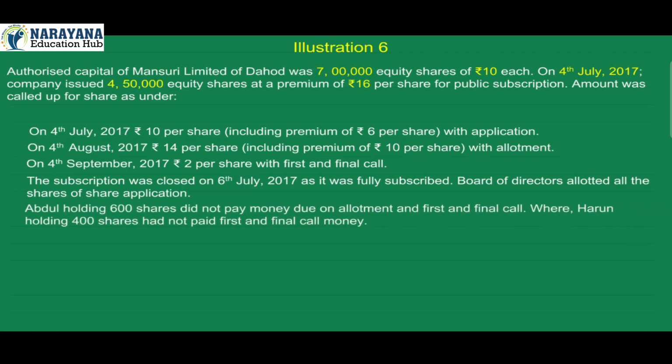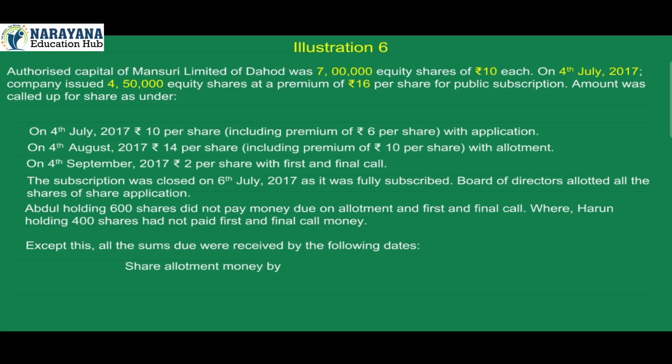Abdul holding 600 shares did not pay money due on allotment and first and final call, whereas Harun holding 400 shares had not paid first and final call money. Except this, all these sums due were received by the following dates. Share allotment money by 7th August 2017. Share first and final call money by 7th September 2017.